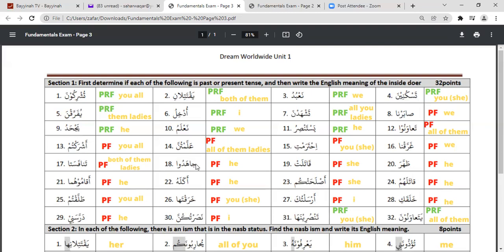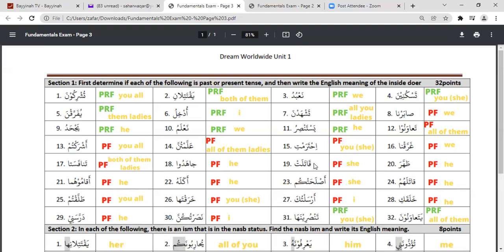Now this one again, jahadu. If you remember what we had talked about, ta'awanu, we again have the waw which has a sukoon. It's not written over here, but it has a sukoon, and then followed by an alif, which is not pronounced, right? So this itself gives us the indication that this is past tense. And jahadu, I think it is a mistake again over here, and it is basically all of them.